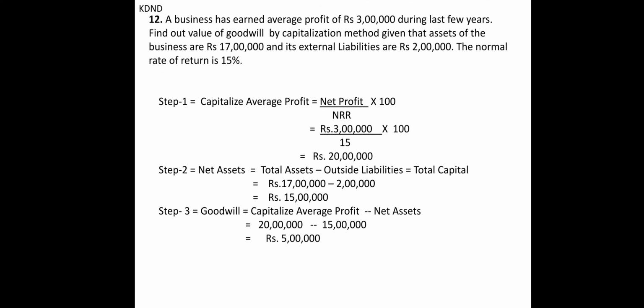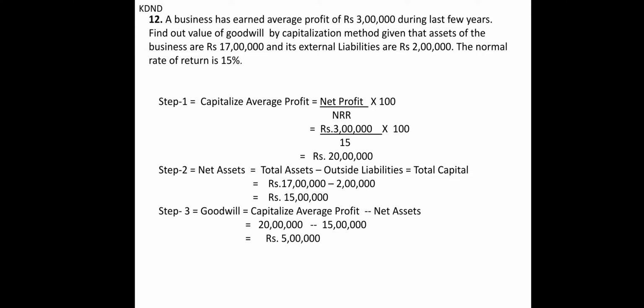Then comes your next, 12th sum. A business has earned an average profit of 3 lakhs during the last few years. Find out the value of goodwill by the capitalization method, given the assets of the business as rupees 17 lakhs and external liability 2 lakhs. The normal rate of return is 15%. So the same, we first have to find out the capitalized average profit, that is net profit divided by NRR multiplied by 100.